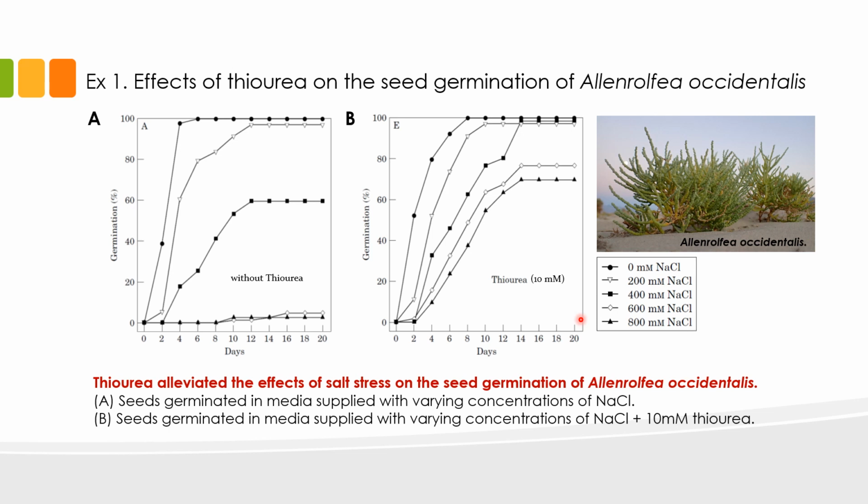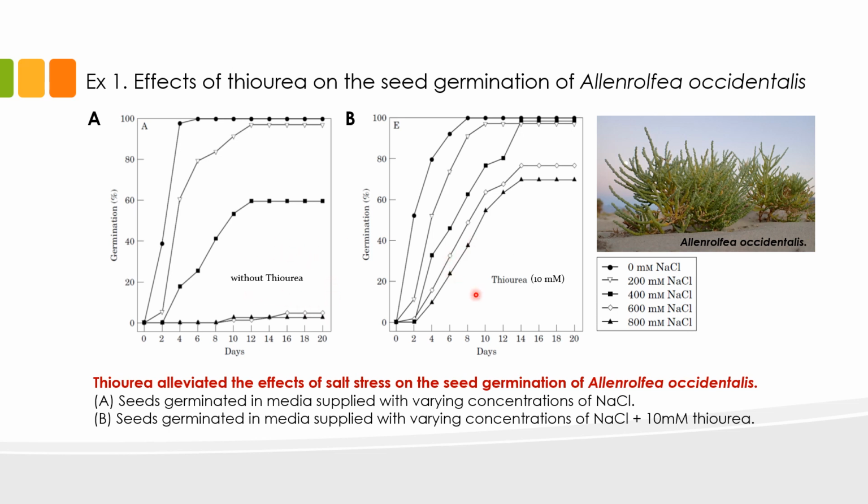Now, if we compare the two datasets, it's clear that thiourea application allows better germination of seeds, especially if we look at the germination of seeds supplied with 400 to 800 millimolars of salt. This line indicates the germination of seeds treated with 400 millimolars of salt. Without thiourea, maximum germination was only around 60%. In seeds treated with 600 to 800 millimolars of salt, as indicated by the lines with the diamonds and triangles, these two lines right here, the germination did not even reach 10%. And again, this is without thiourea.